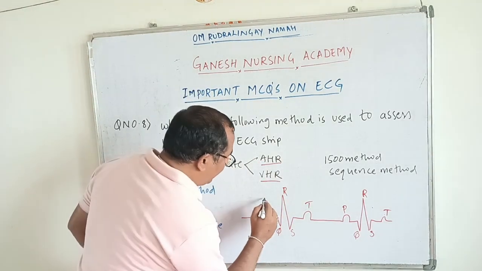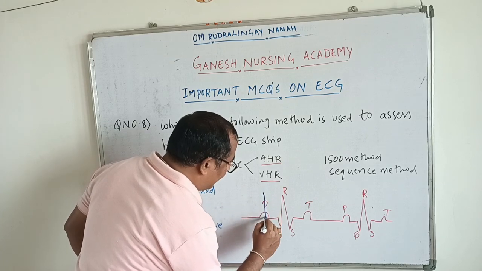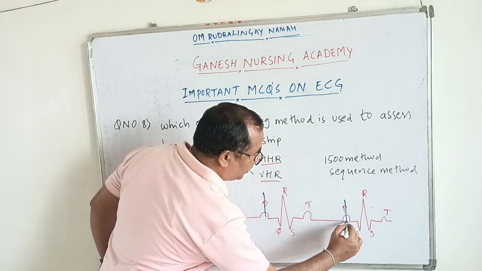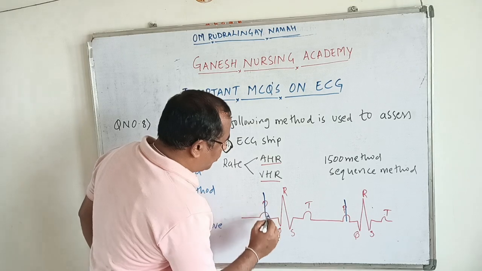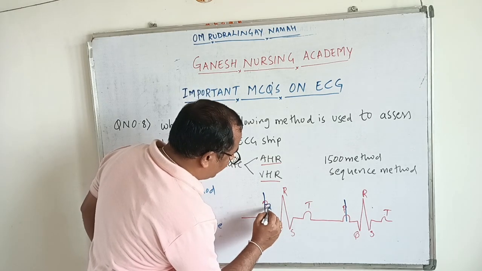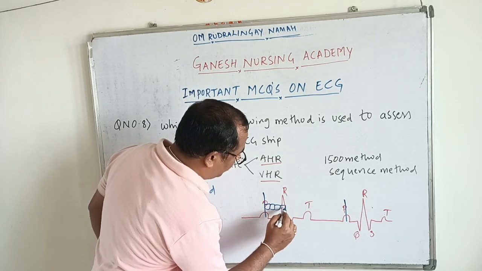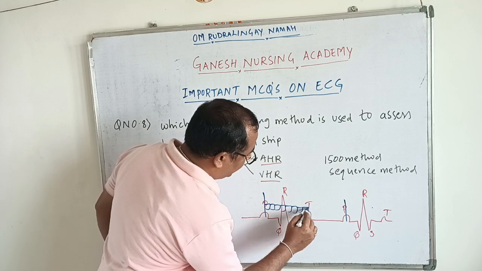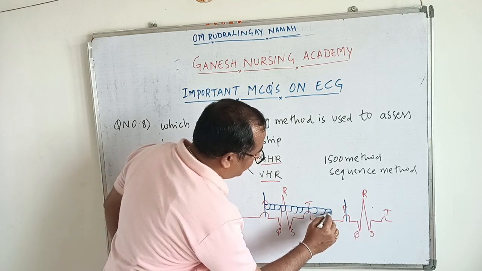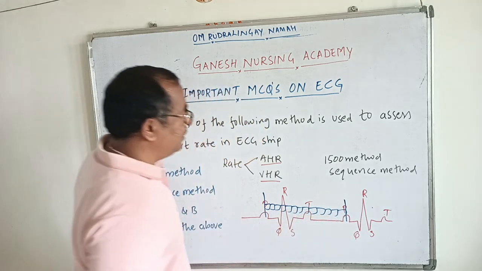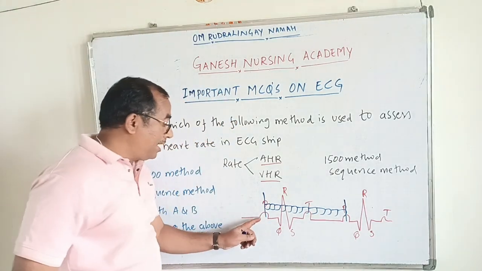We have to mark where the P wave is, exactly midway in the P wave. We mark between two consecutive P waves and just count the number of small boxes. How many small boxes are present? Like 1, 2, 3, 4, 5, 6, 7, 8, 9, 10, 11, 12, 13. So what we have to do is mark between two consecutive P waves.